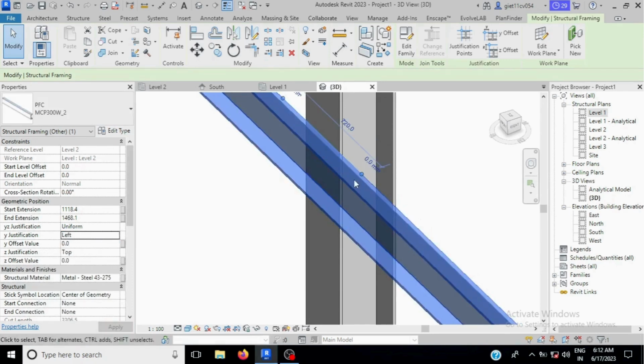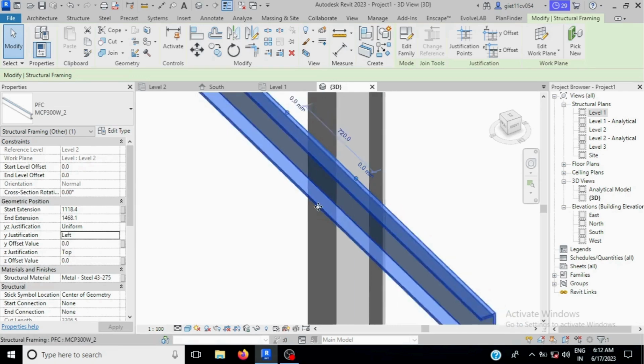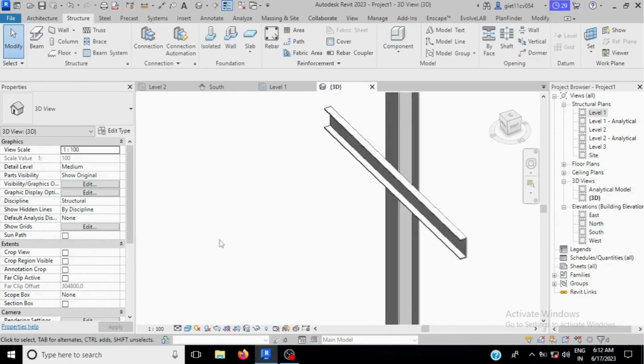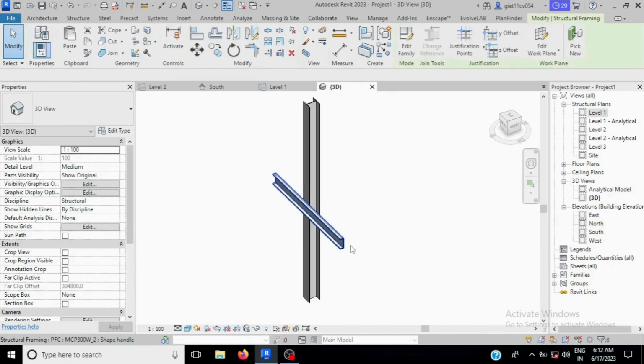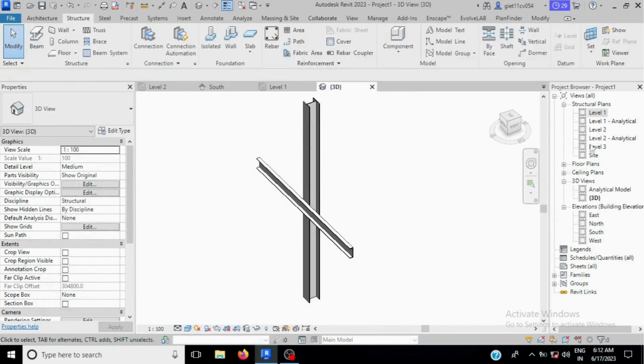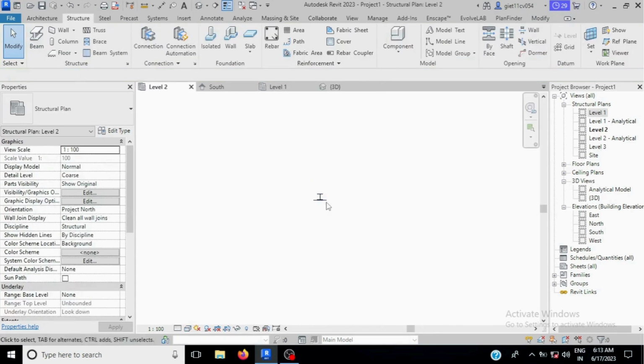Now you will see the point is on the left, and now it's okay. Go in level 2, you can see here, make it fine.